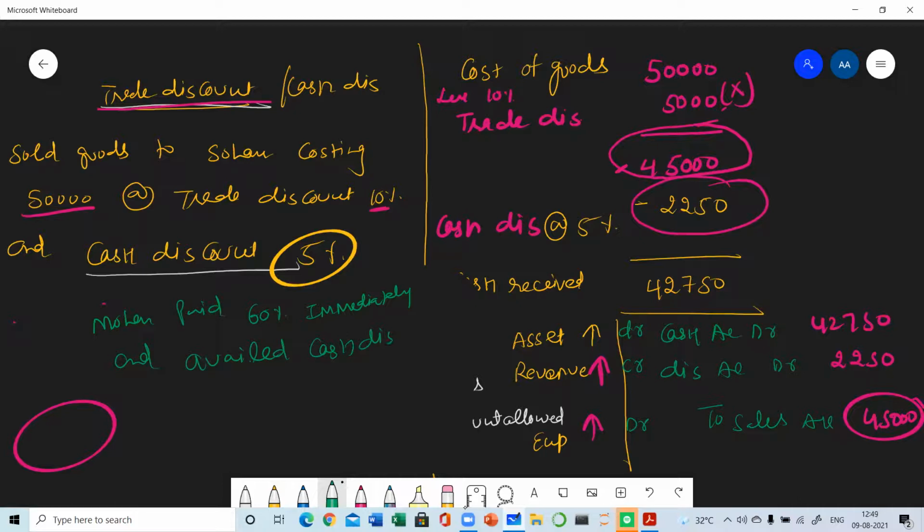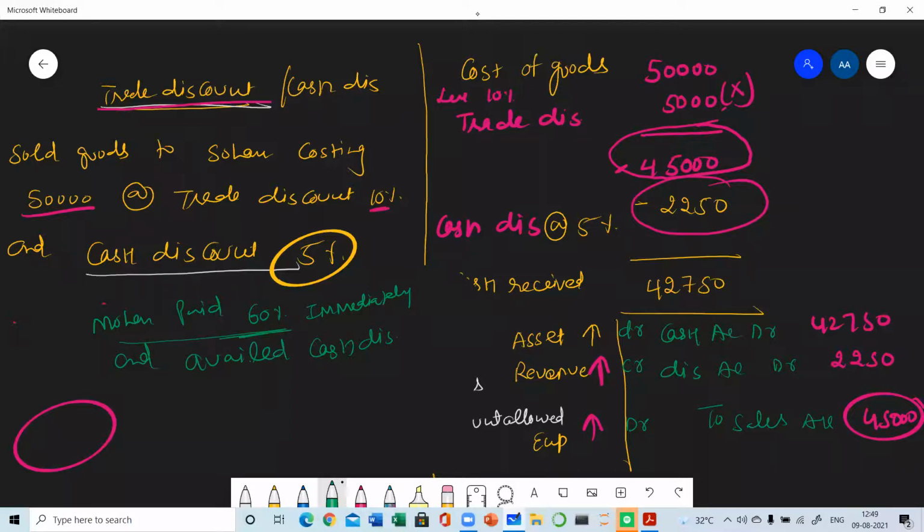I'm giving you just 1 minute to do your calculations. If you tell me, it will be appreciable, as you will have a good understanding. Mohan has paid only 60%.